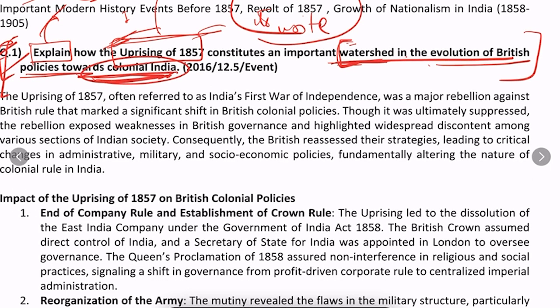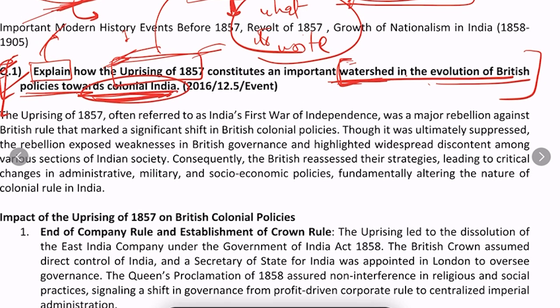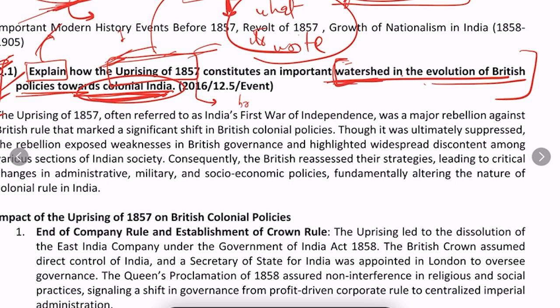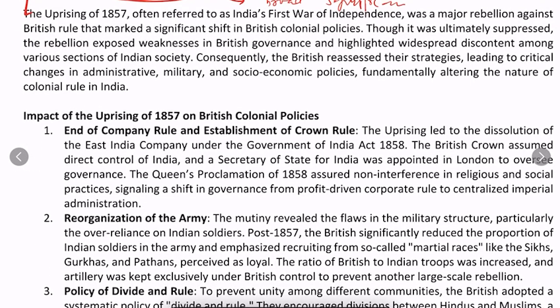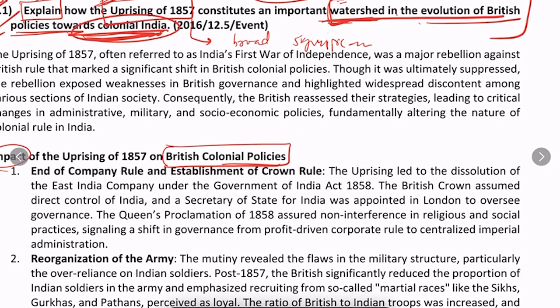In the introduction, because the topic is the uprising of 1857, we will write about this event, what the revolt of 1857 was and what its broad significance was. Then what were the impacts of the uprising of 1857 on the British colonial policies? Basically we have to write the impact, because it proved to be a watershed in the evolution of the overall British policy.